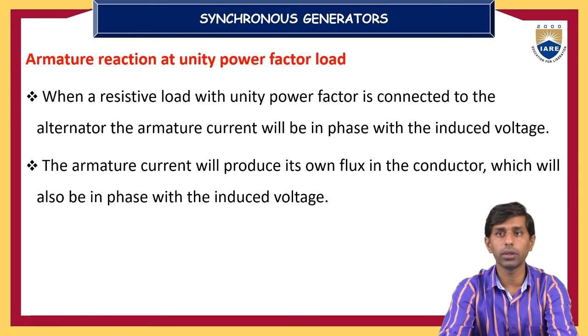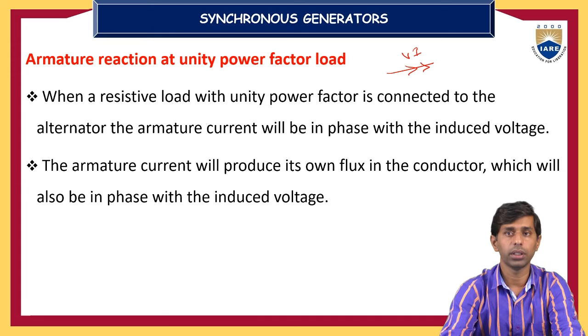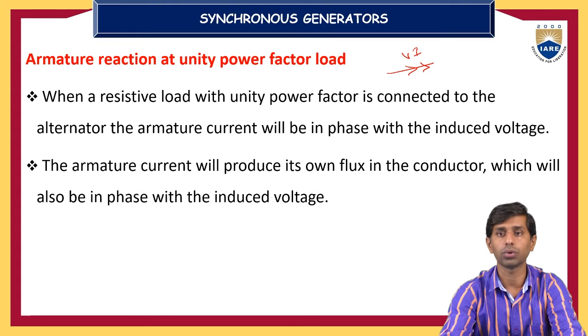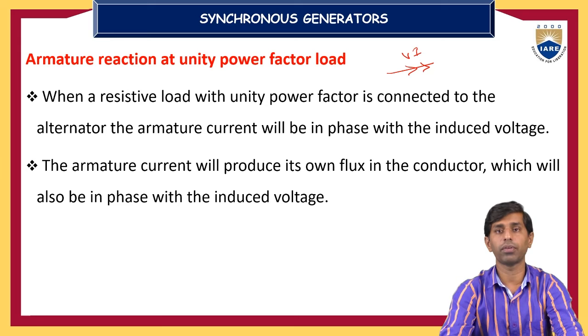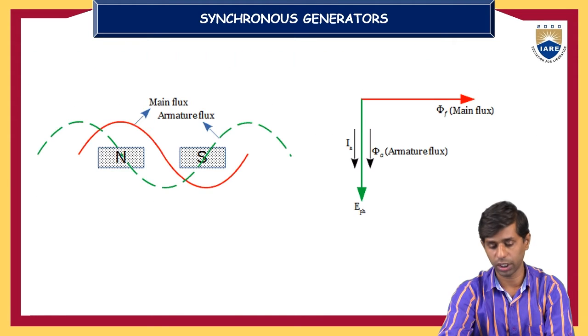When a resistive load with a unity power factor is connected to the alternator armature, the current will be in phase with the induced voltage. Both the voltage as well as the current are co-phasors. The armature current will produce its own flux, called armature flux, which will also be in phase with the induced voltage.